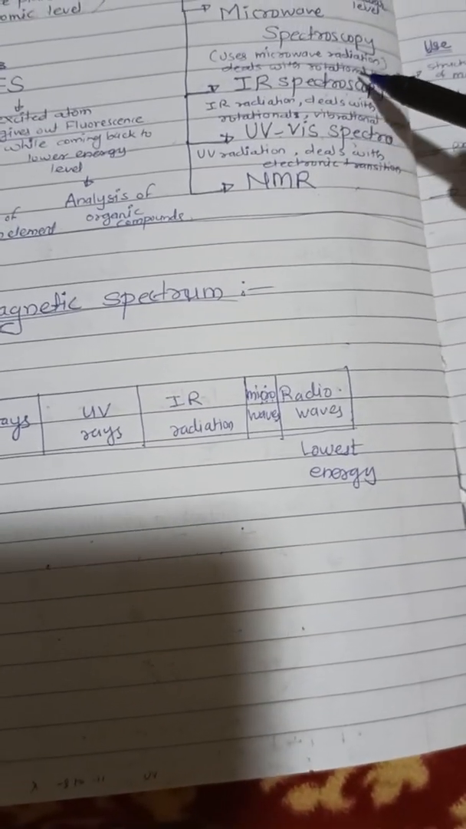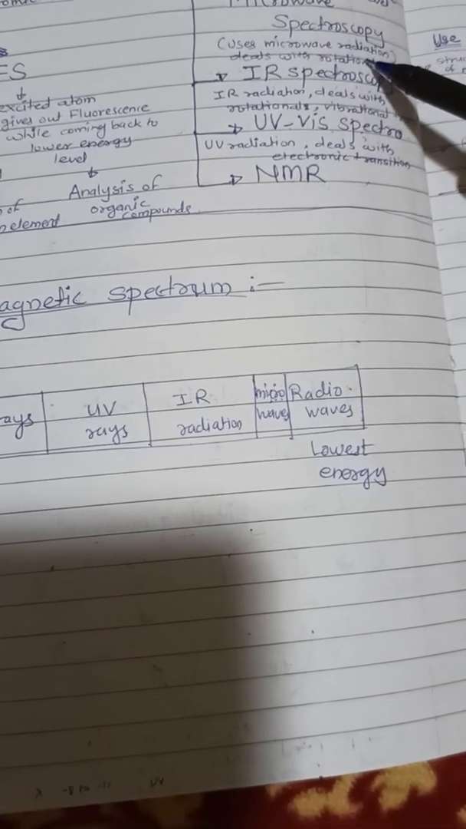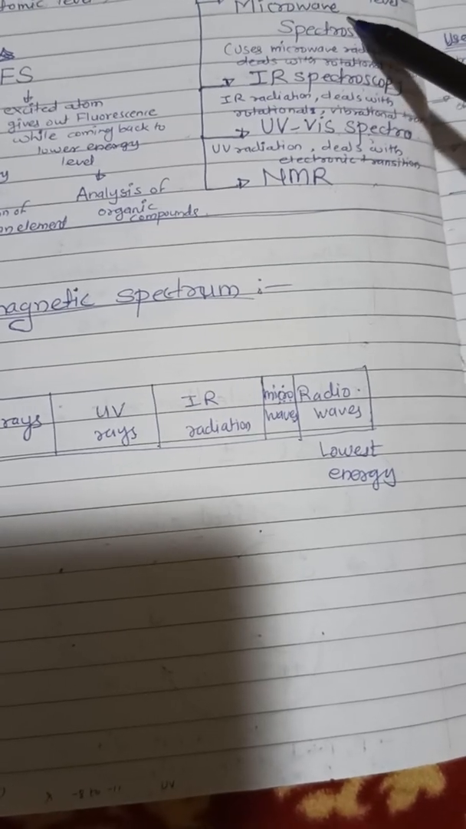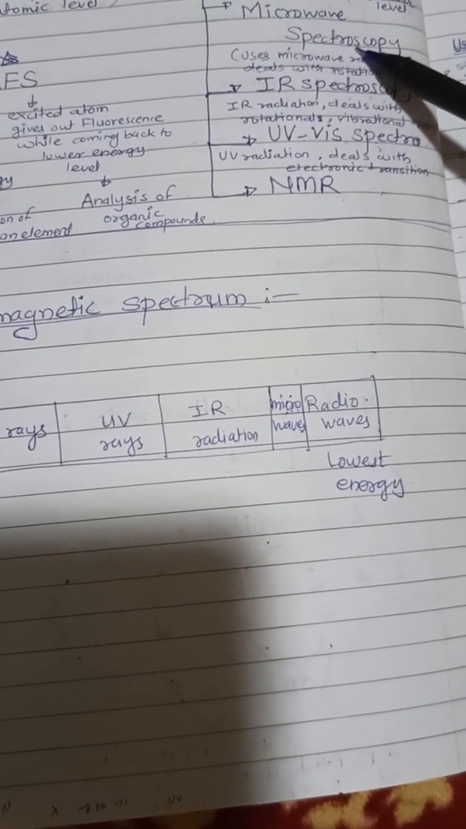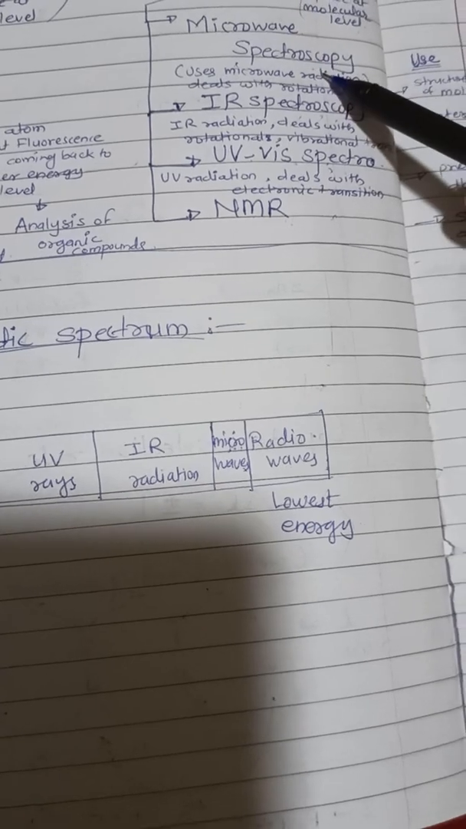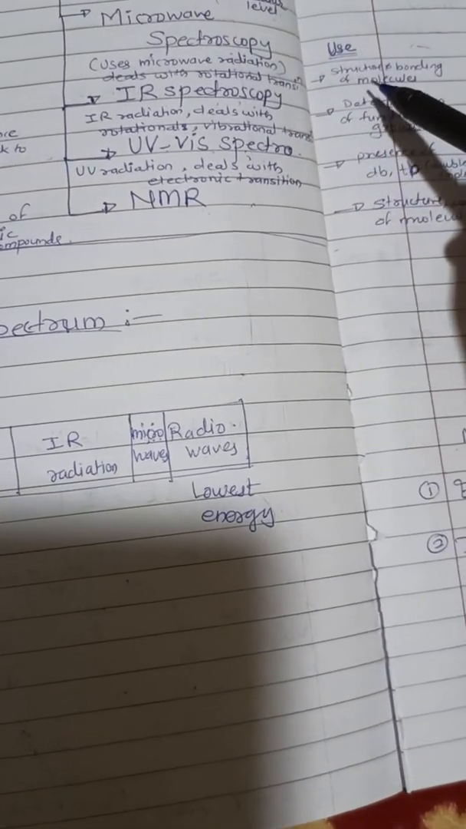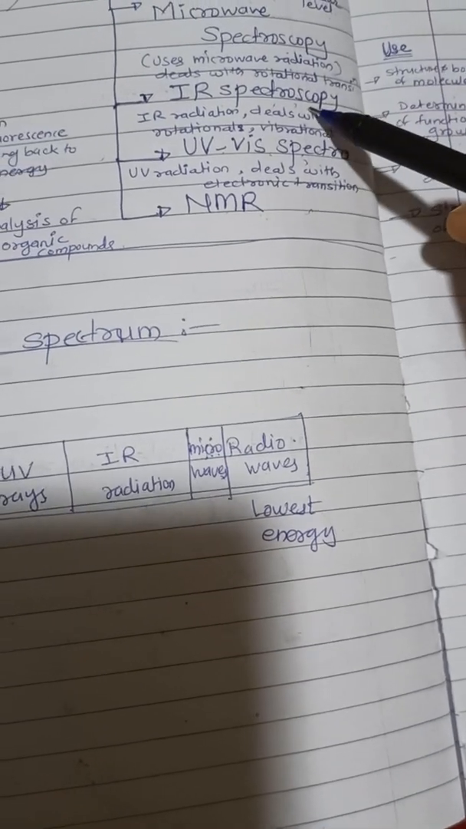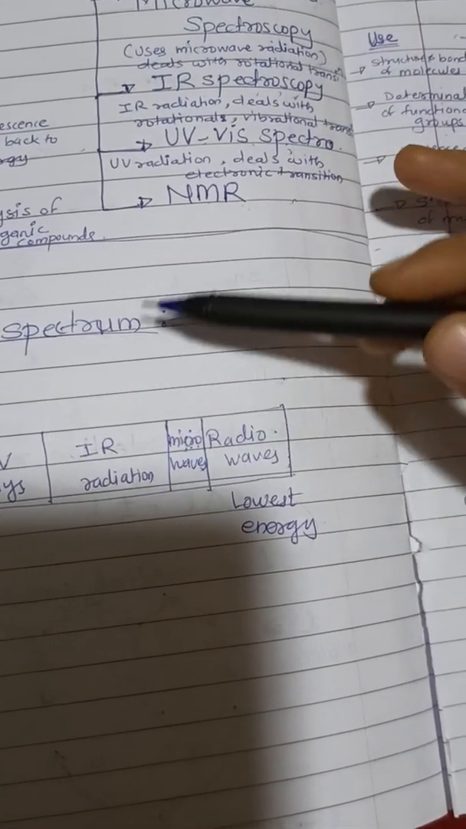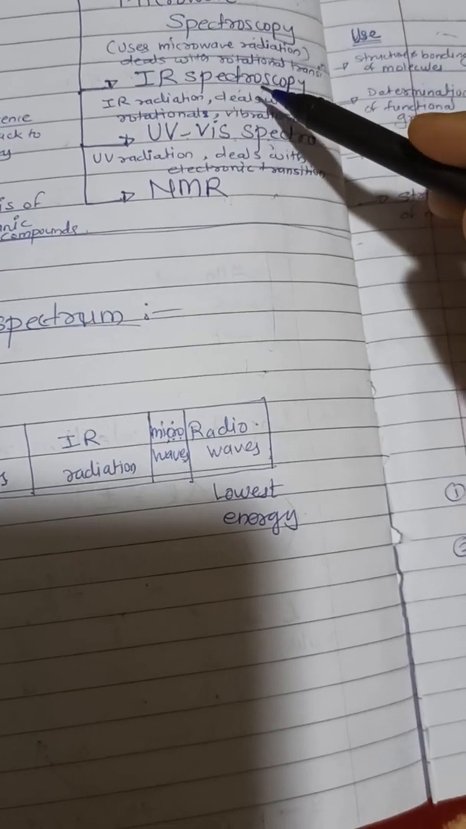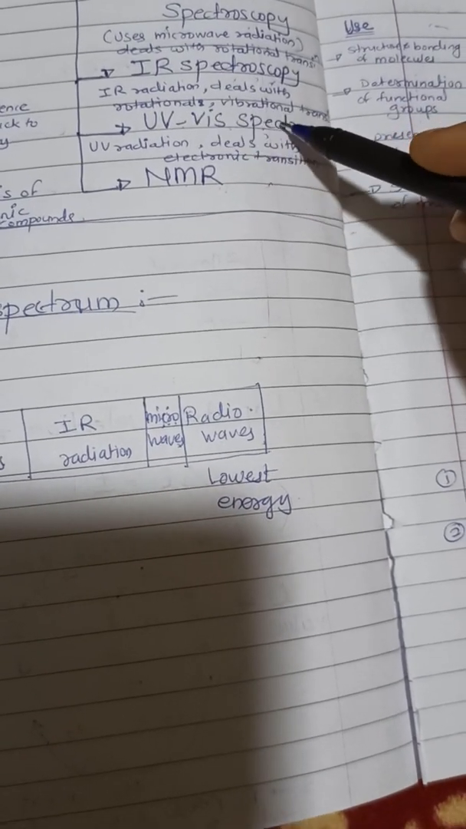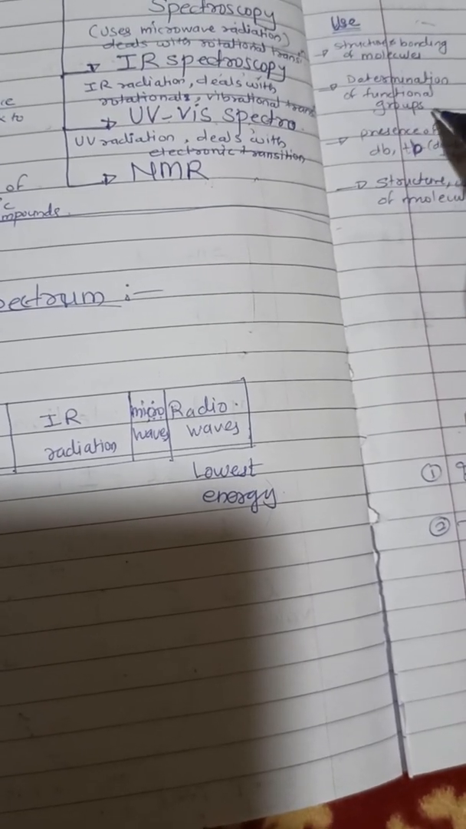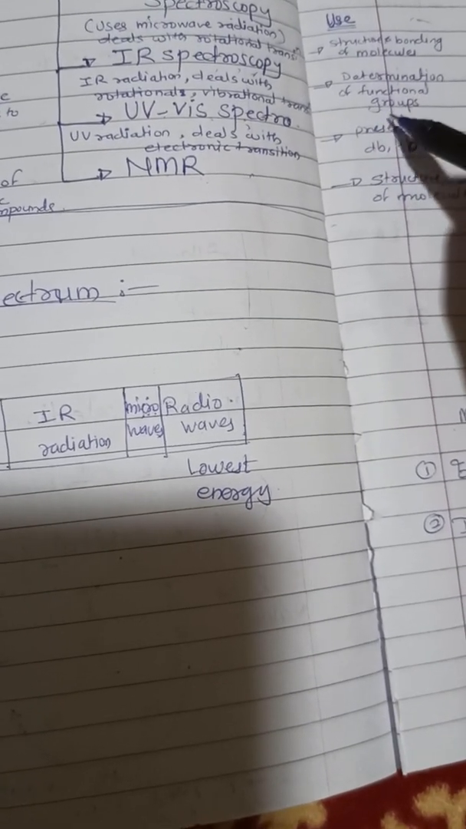So when the electronic transition takes place by absorbing the lowest energy radiation, that is microwaves, such a study is called microwave spectroscopy. It is used for determination of structure and bonding in the molecules. Next level is IR spectroscopy. IR spectroscopy deals with the rotational and vibrational transitions. In this case it will be useful in the determination of functional groups.